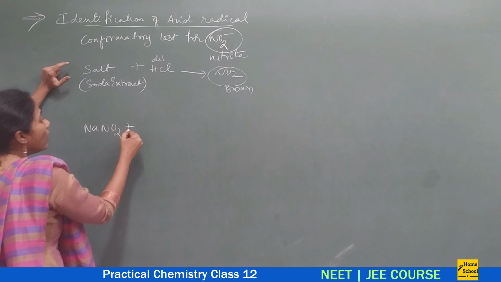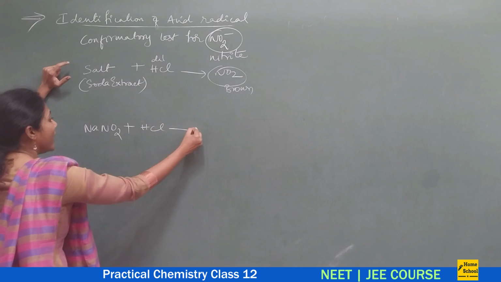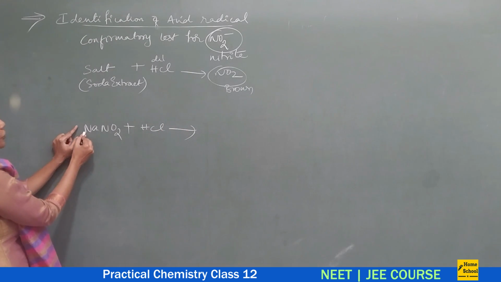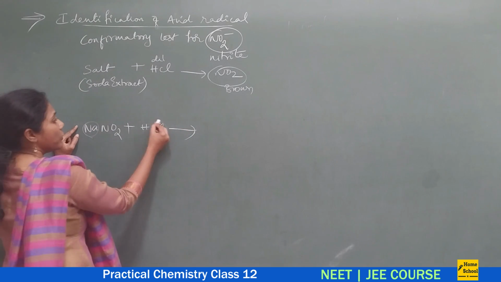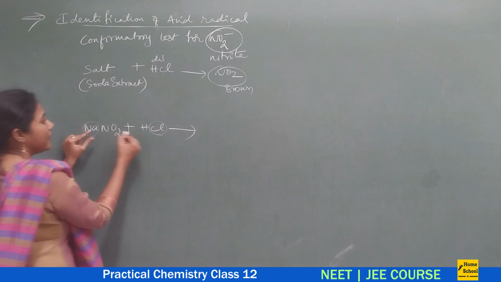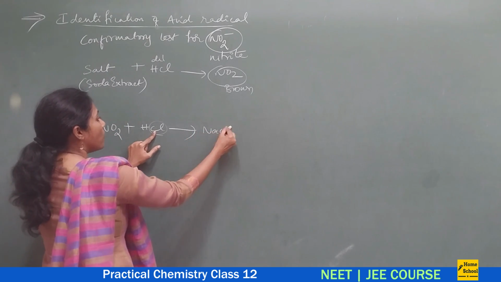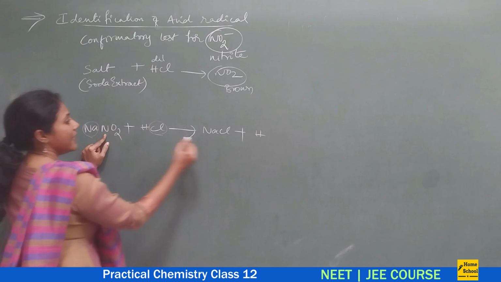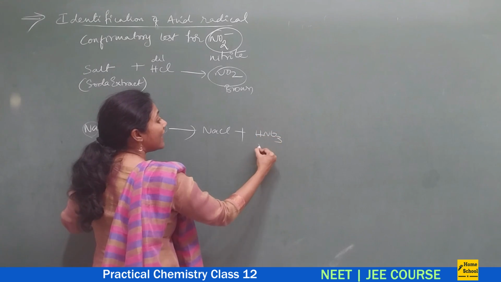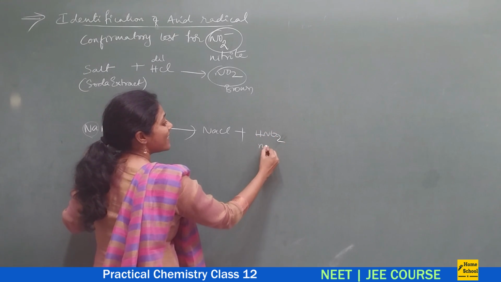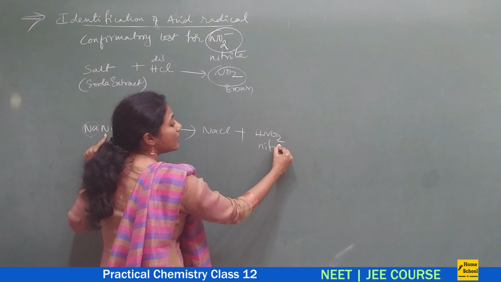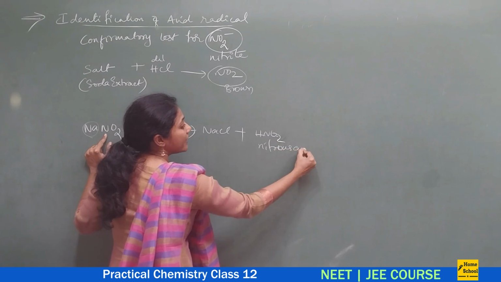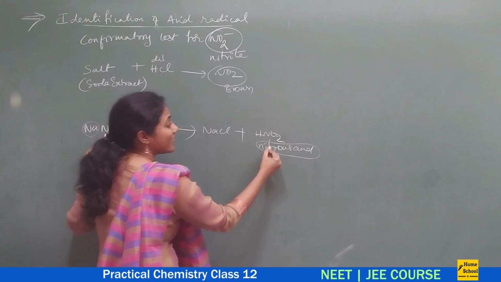On adding HCl, what do I get? See, the positive part of this reacts with the negative part, giving NaCl. So what is left out, guys? Left out is H and this side is NO2. So nitrous acid, this is very famous. Nitrous acid you will get. This is not nitric acid, nitrous acid.